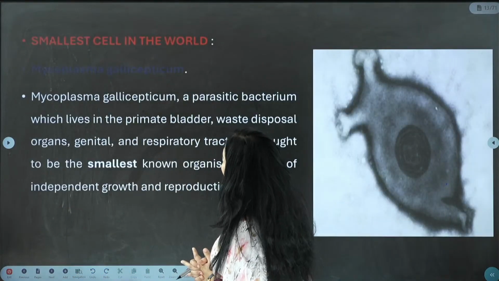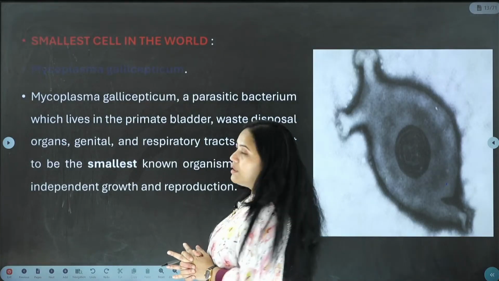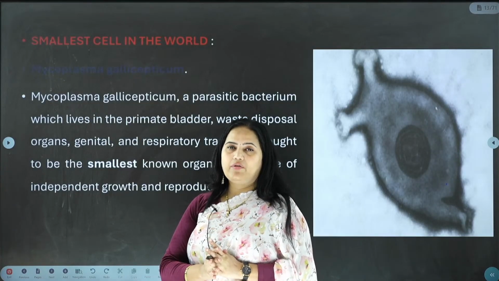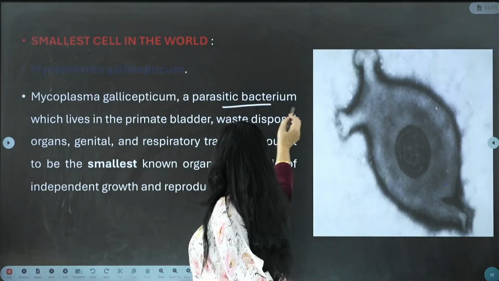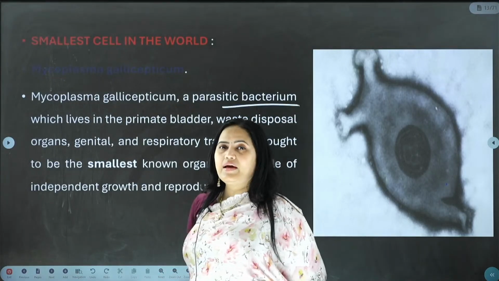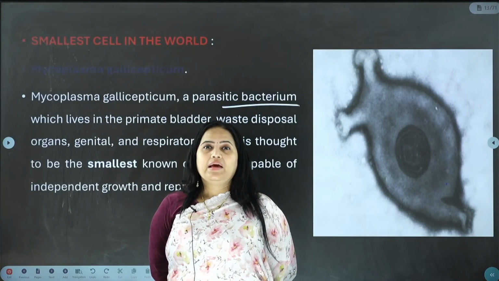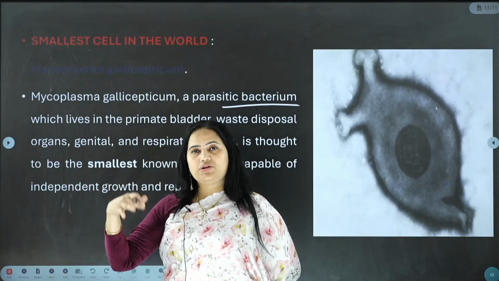And now let us see some important trivia. Smallest cell in the world. The smallest cell in the world is called Mycoplasma gallisepticum. So it is a parasitic bacteria. Parasite माने क्या है? What do you mean by parasite? A parasite doesn't derive nutrition directly, it derives nutrition from the host.